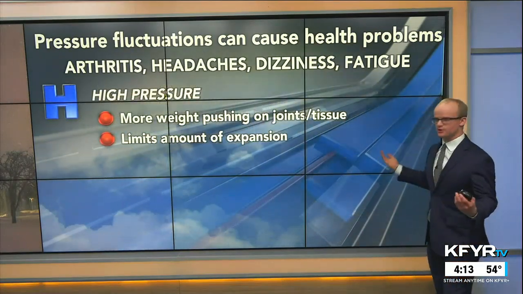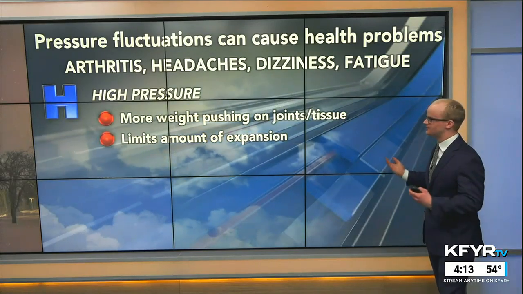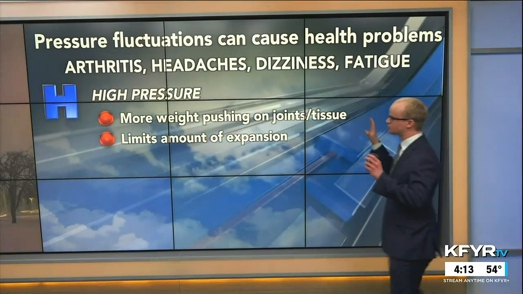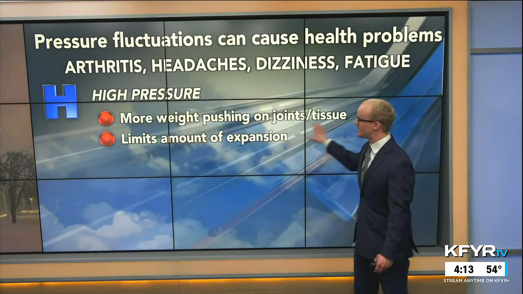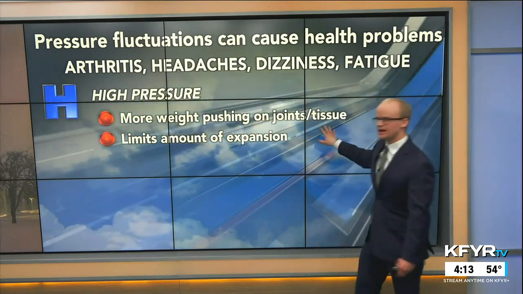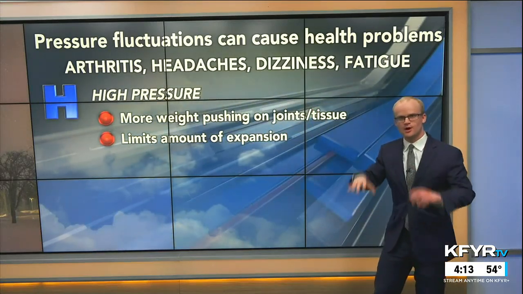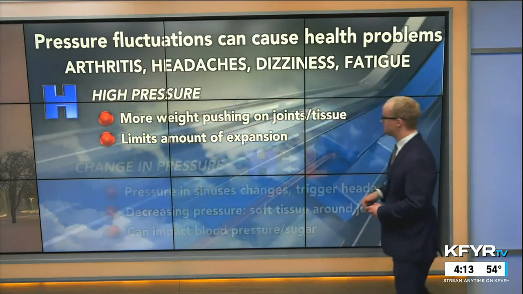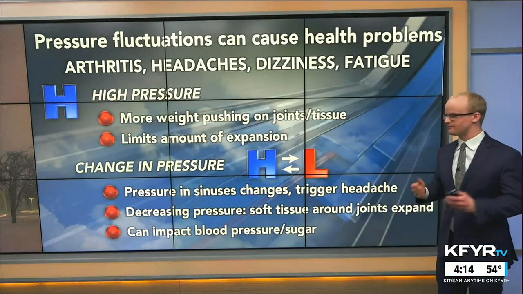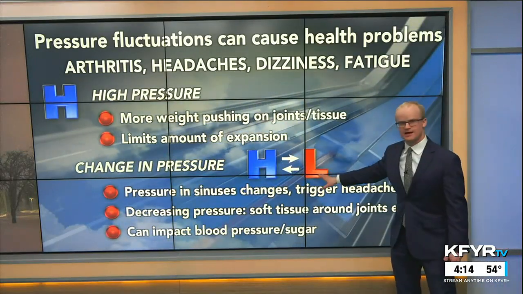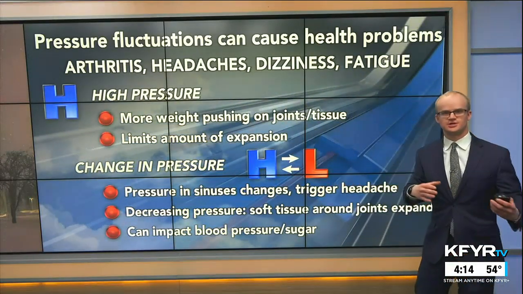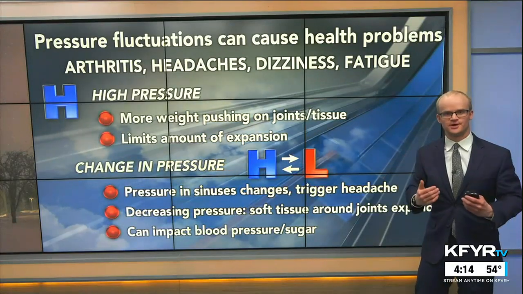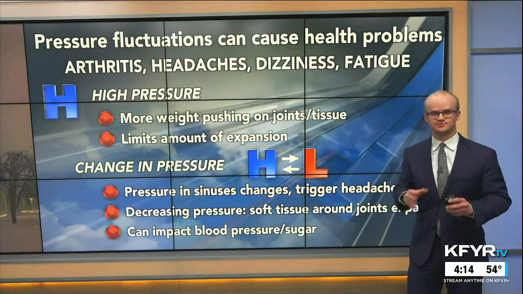So what health problems can we be getting from some of these pressure changes? If you just have a strong area of high pressure overhead, that leads to more weight pushing on our joints and tissue. Remember, we have more air molecules above us, and that limits the amount of expansion that these tissues and joints can have. Now, what most people have problems with is big changes in pressure, especially from high pressure to low pressure. You kind of feel that a storm system is coming in.